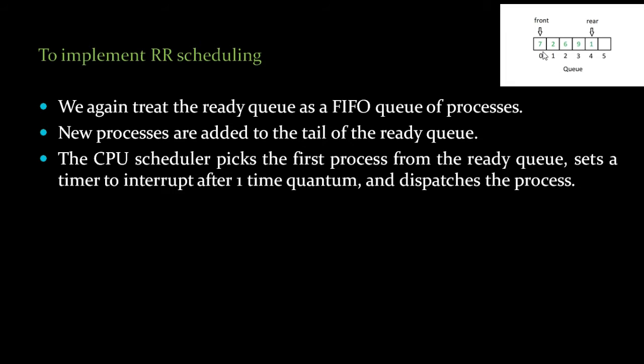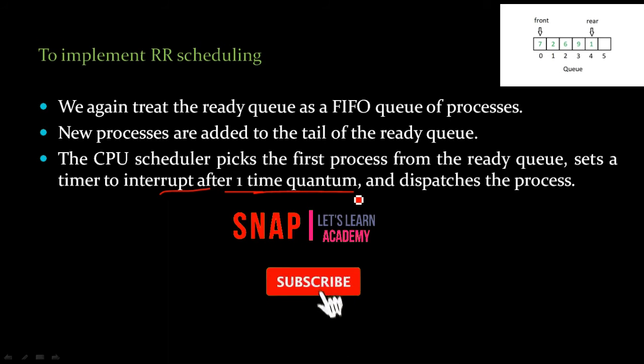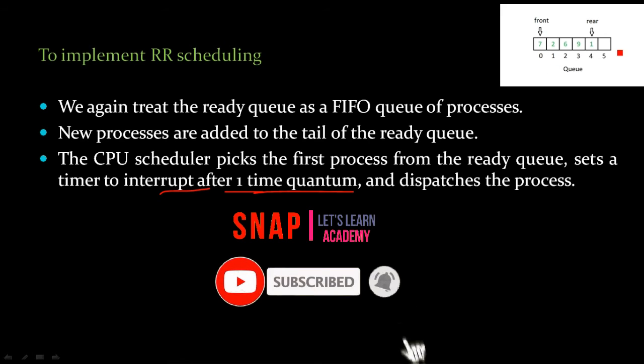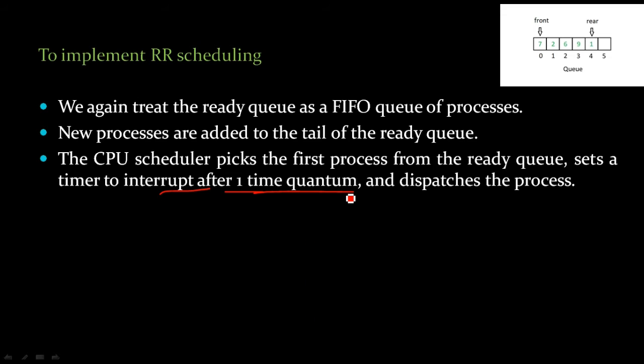So it will interrupt after one time quantum. Whatever time is allocated, in that time the process has to complete its CPU burst time. If the CPU burst doesn't complete in the given time frame, it is interrupted after one time quantum. After execution of all the processes in round robin, in circular fashion, that process will get the next time quantum again.